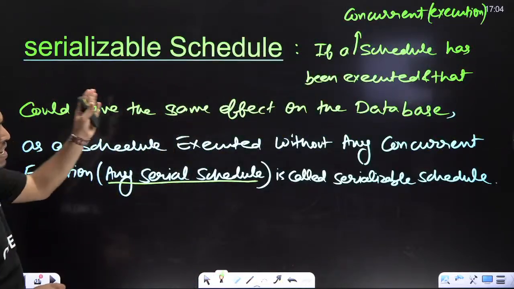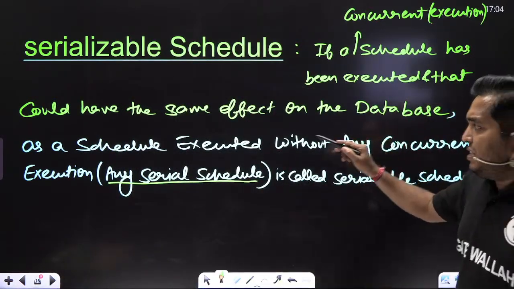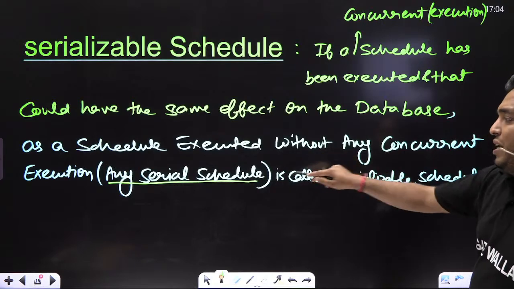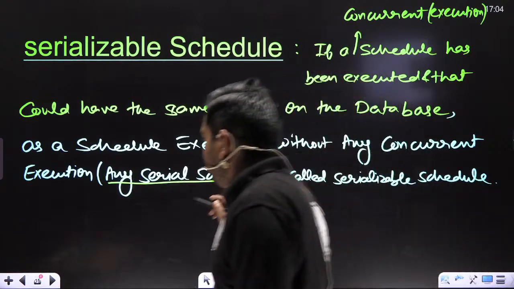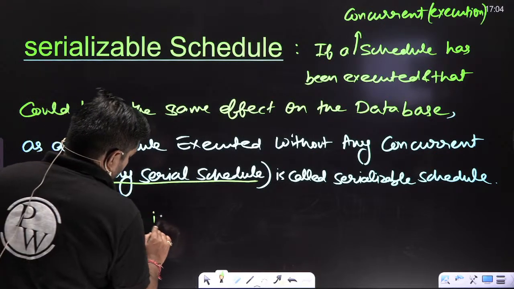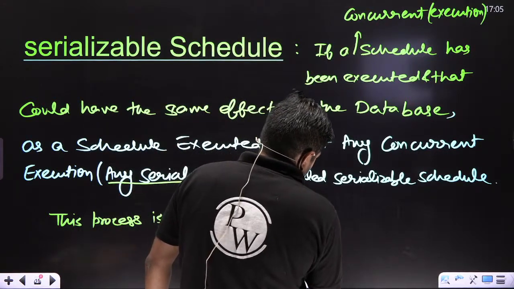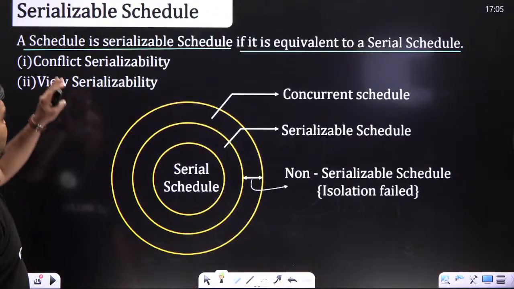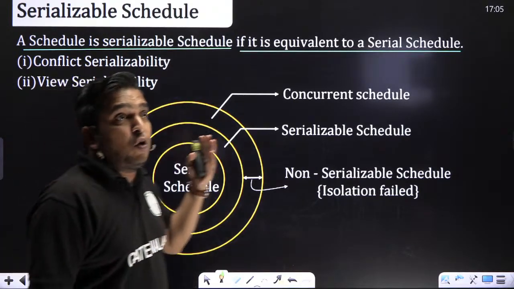What I told, a serializable schedule means what? If a concurrent execution, a concurrent schedule, has been executed, that could have the same effect on the database as a schedule executed without any concurrent execution, it is called a serializable schedule. This process is called serializable. And there are two types: conflict serializability and view. What I told, what is the objective? Sadhu, Mahatma, Church.